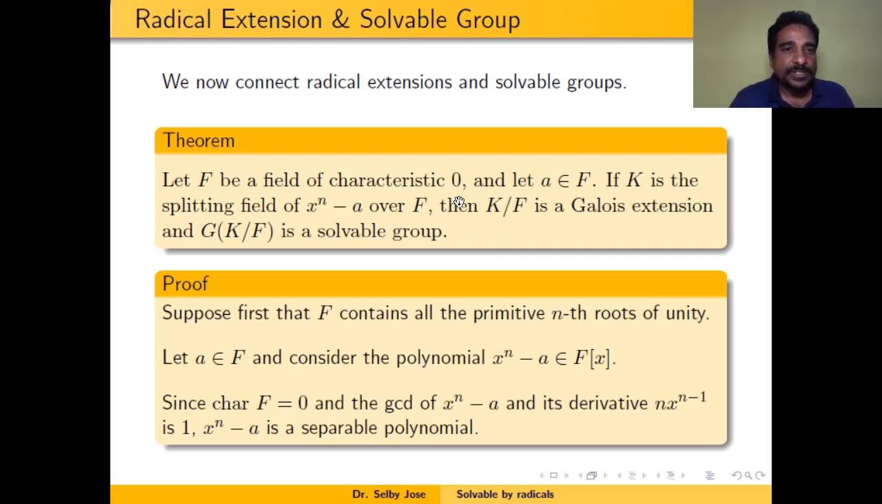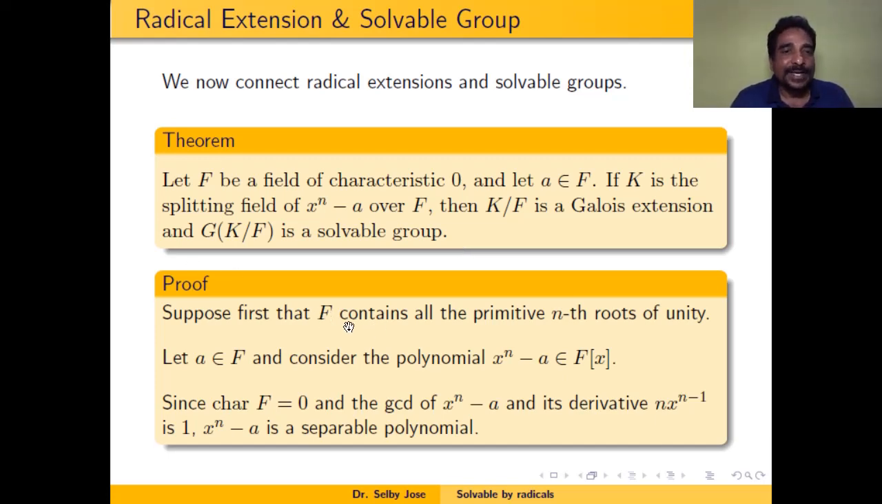So in this particular situation, we are getting that K over F is a Galois extension and the Galois group of K over F is a solvable group, if K is the splitting field of x^n − a over F. That means x^n − a is a polynomial in F[x]. So let us see the proof of this theorem.